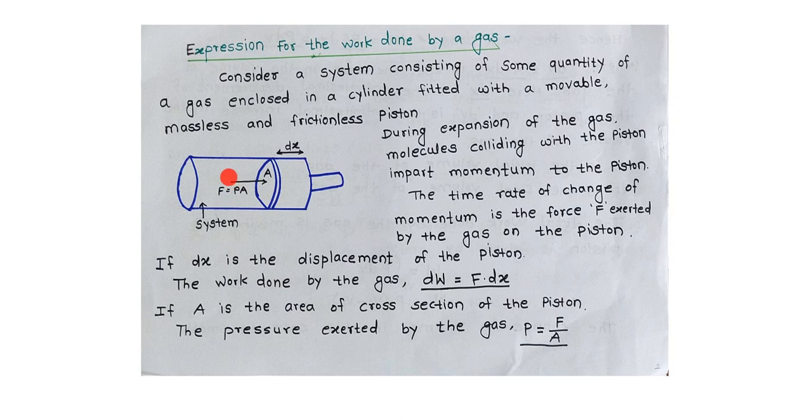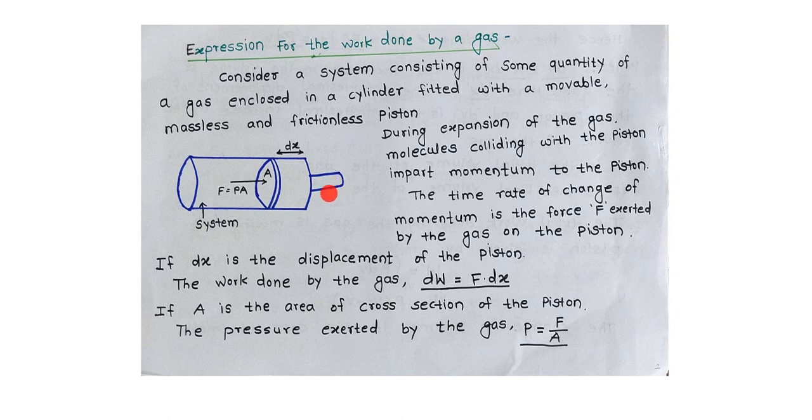Some quantity of gas is enclosed in this cylinder, fitted with a movable, massless and frictionless piston. During expansion, if the piston moves in the outward direction, expansion will take place.